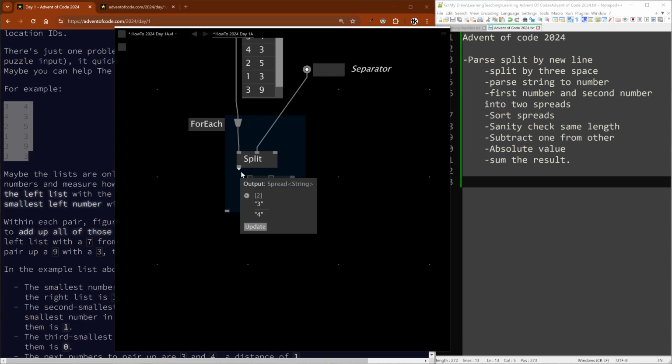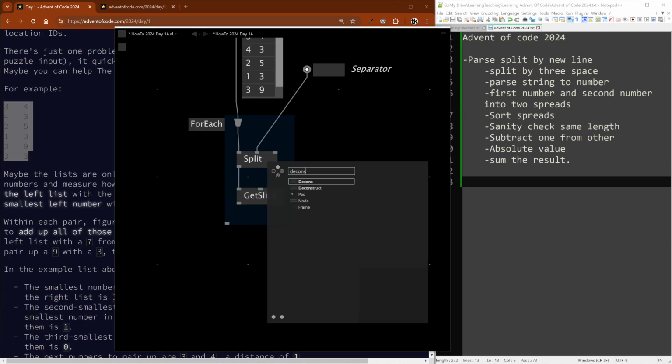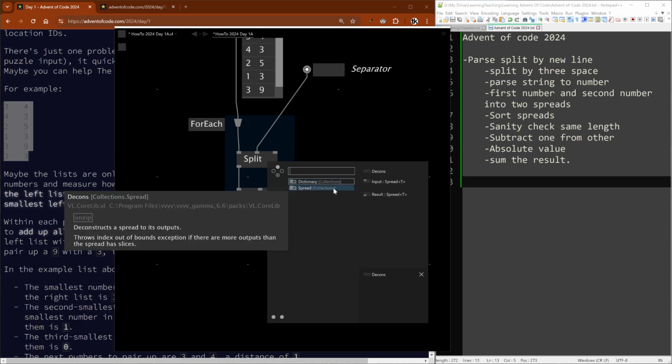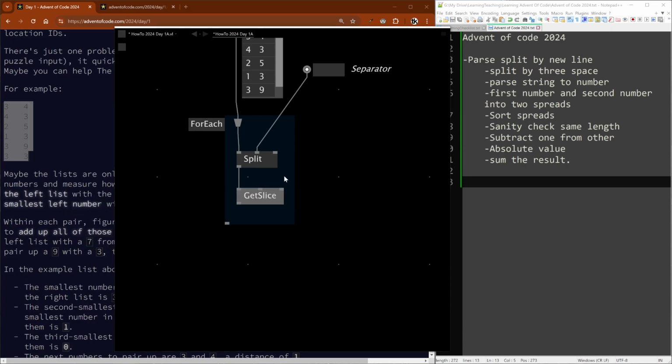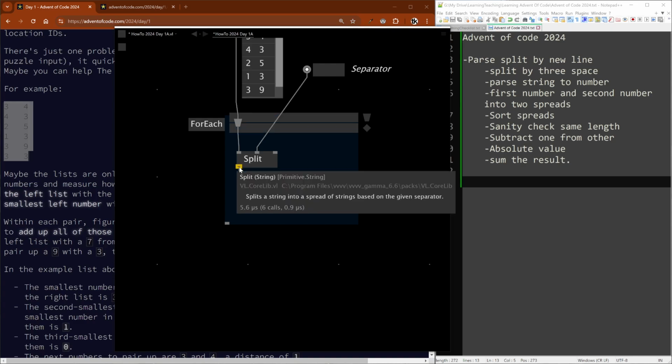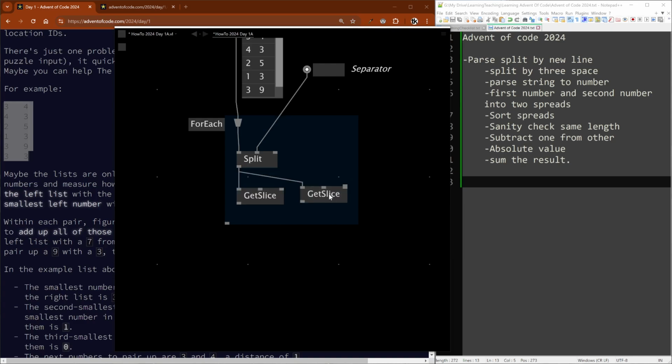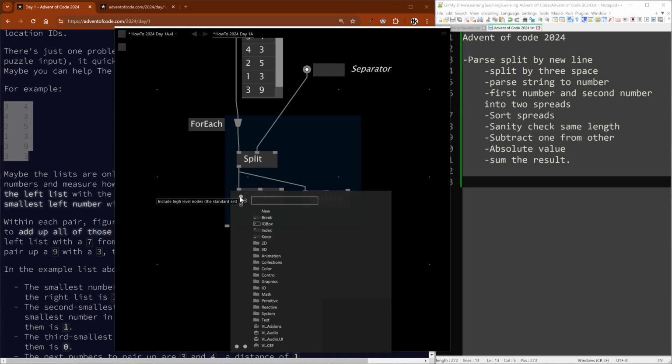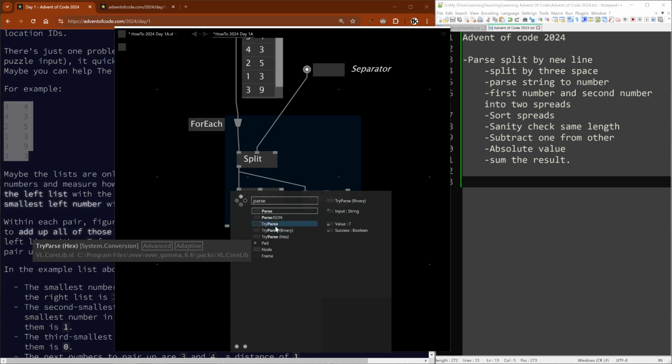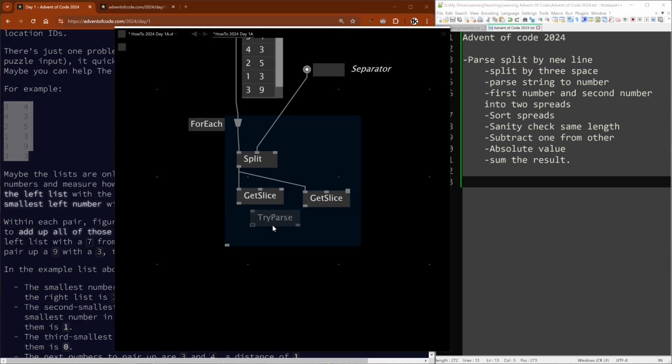I'm just going to use getSlice. GetSlice 0. Oh, do we have decons? No. Sorry, decons was a way you might have done that in the old v4 beta. Okay, getSlice 1. So value that's 0 is there, and value that's 1 is there. And then we want to parse that value. Try parse. Yeah, try parse.